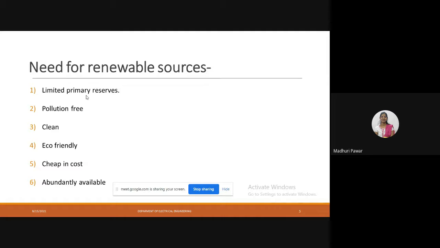So there are so many advantages of using this type of sources, and they are abundantly available. These sources are available in nature, so there will not be a shortage, and they will not go to end one day. Like our non-renewable sources are going to end, but the sun is not going to end. Whatever sun radiations we are getting continuously, in daily life, these sources are not going to end.